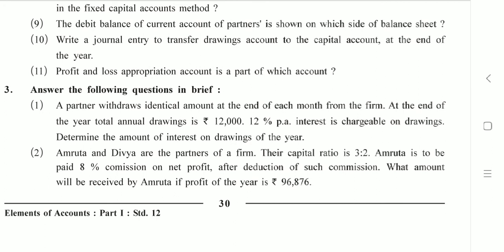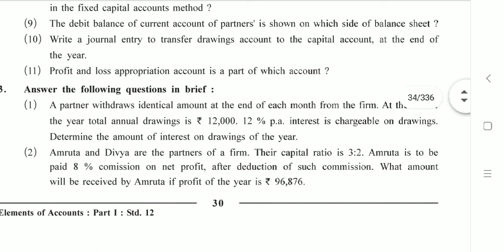That means how much amount has been withdrawn by the partner during the year. Now a year has 12 months. If they have withdrawn 12,000 in 12 months, so what is the amount withdrawn per month? Obviously 12,000 divided by 12, it is 1,000.